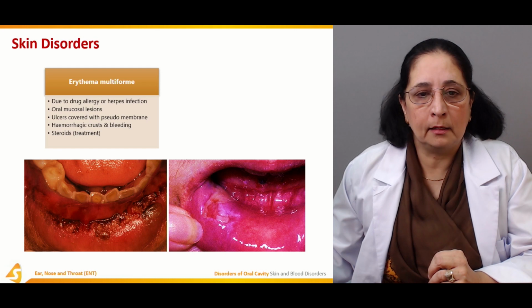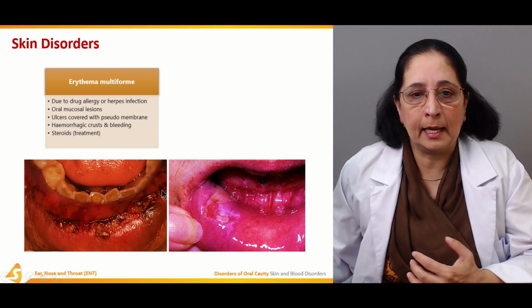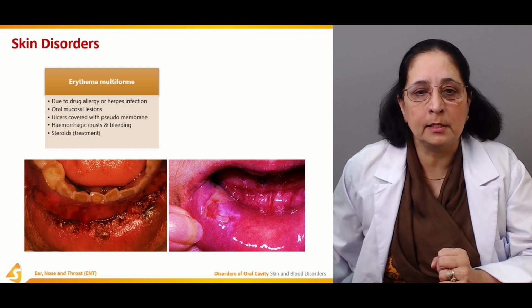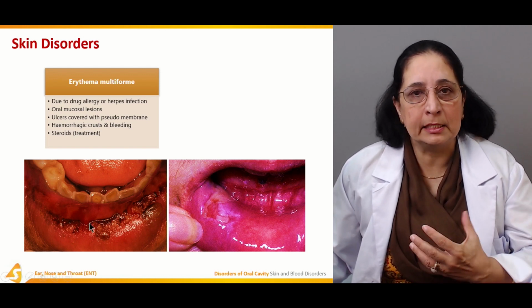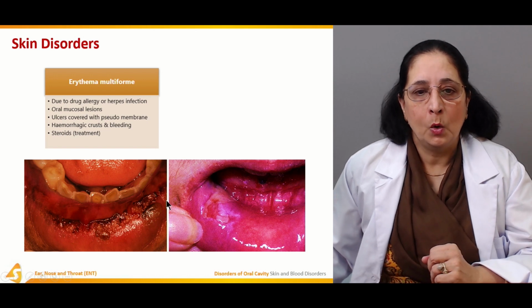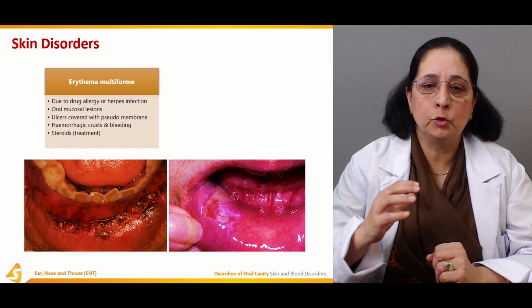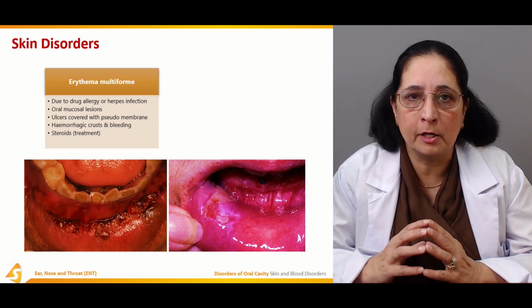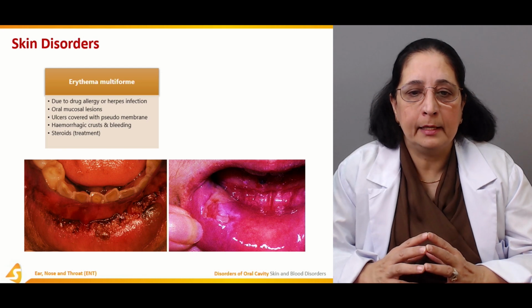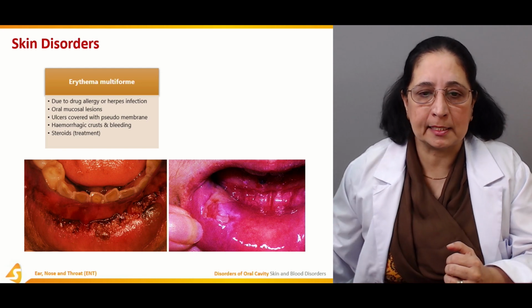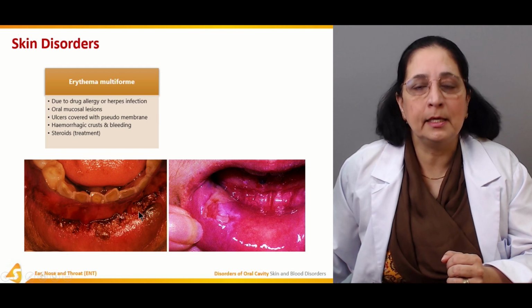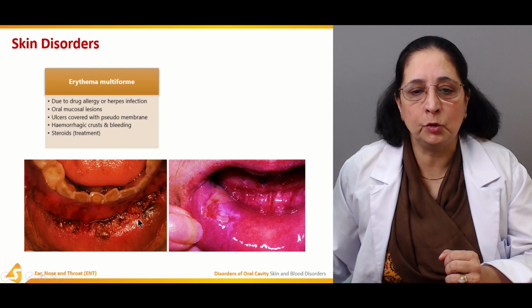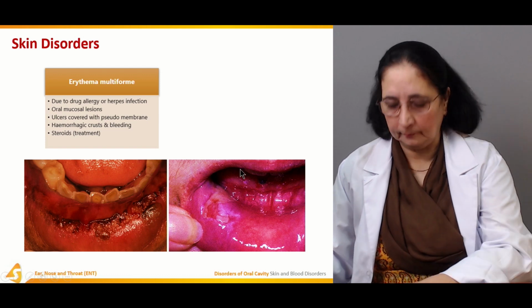So all these are due to drug allergy, erythema multiforme. These are red, erythematous lesions of the oral mucosa, and ulcers are covered with pseudomembrane, a false membrane, not a true membrane, and there is bleeding and crusting. This is the picture. You can see bleeding and crusting, and ulcers covered by the pseudomembrane.